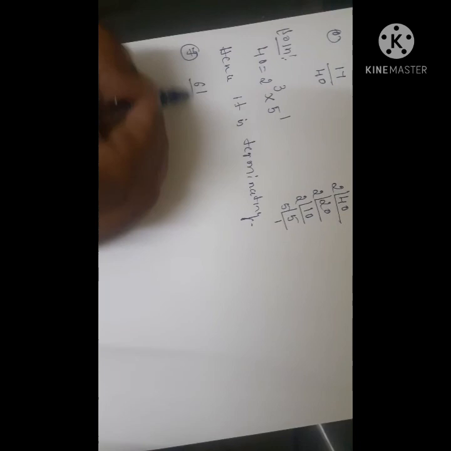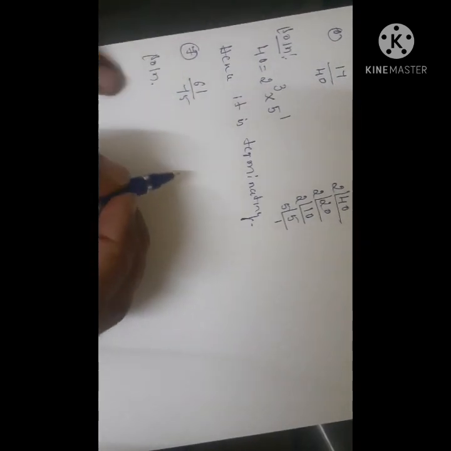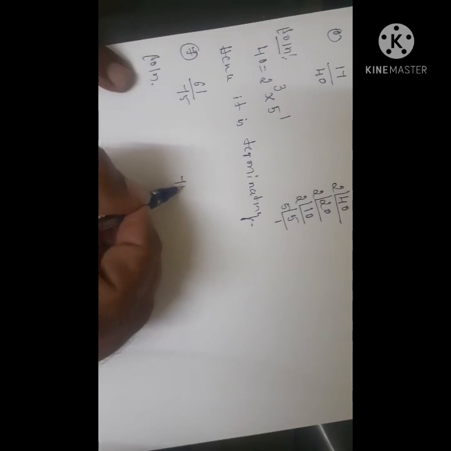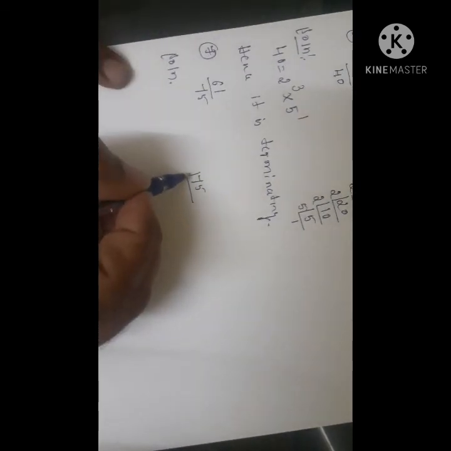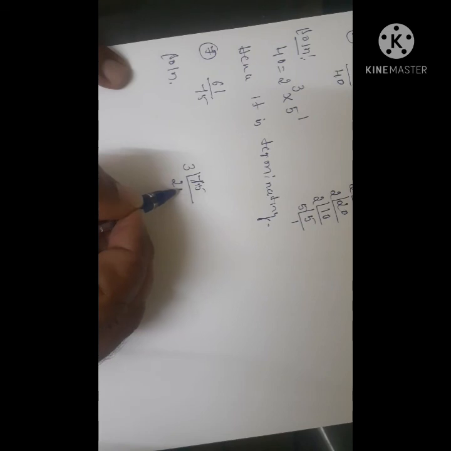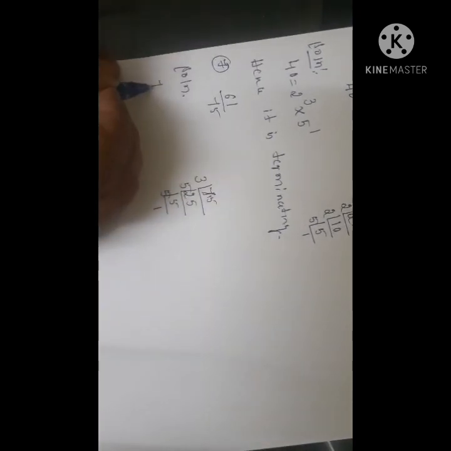So next, the seventh problem is 61 by 75. Now, for 75, factorize 75. It will go by 3. 3 2s are 6. Again 3 5s are 15. Again 5 5s are 25. Again 5 1s are 5.